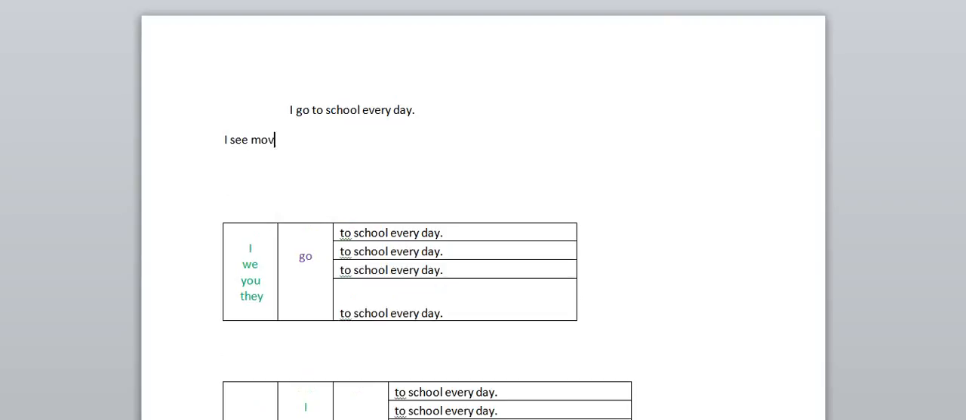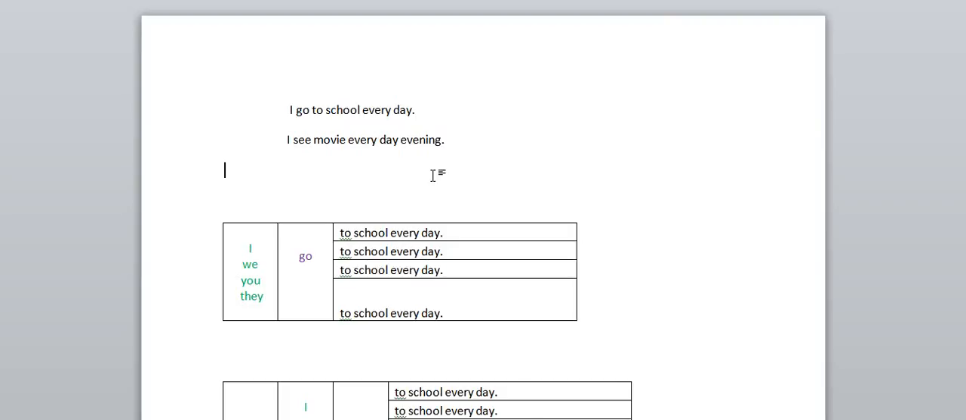I see movie every day evening. This sentence is in simple present tense. Suppose I want to convert this simple present tense into a question. How can I convert these into simple questions? Already I told you, simple present tense.